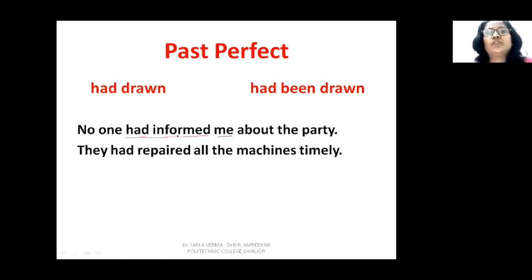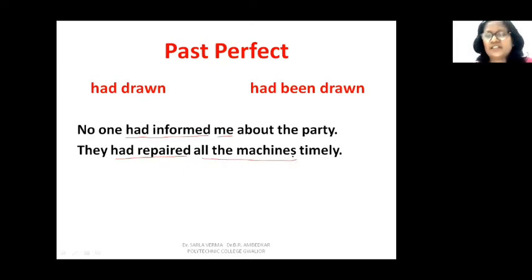Okay. So informed what? About the party actually, but the direct answer that you get is of the question whom. So had informed whom? Me. So me is your object. They had repaired all the machines timely. Had repaired, this is your verb in past perfect tense, and repaired what? All the machines. So this is your object.